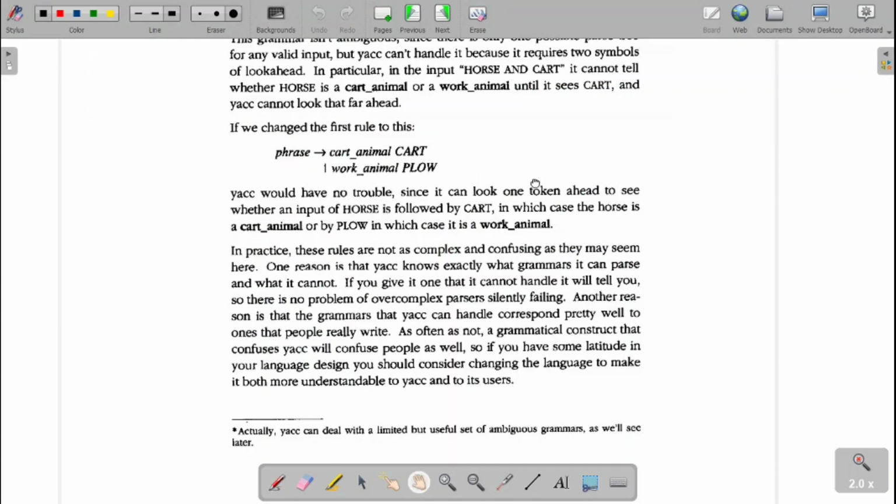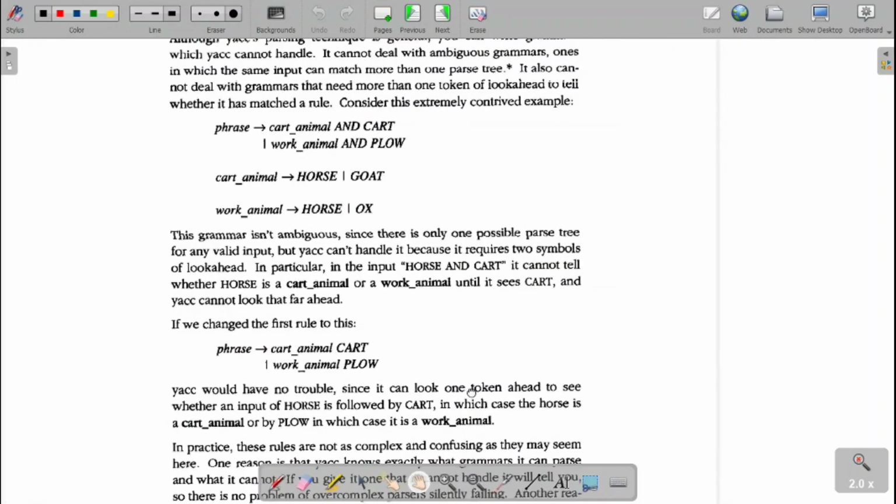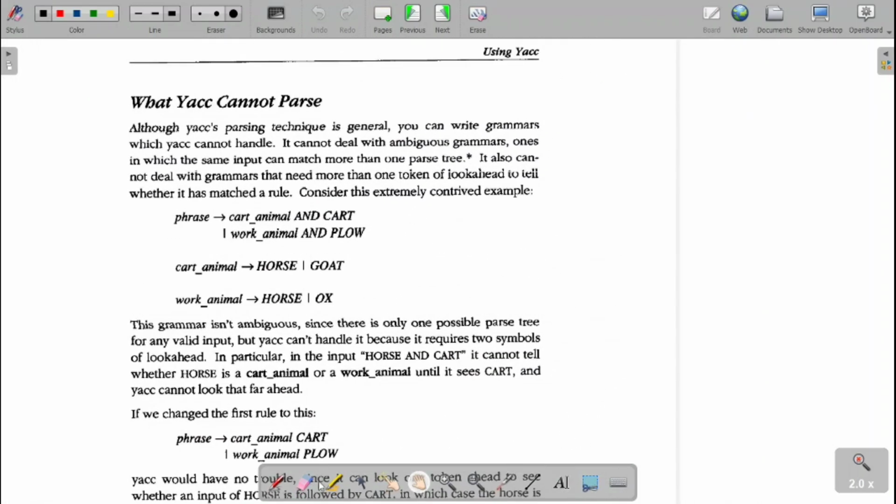To start with, Yacc: what Yacc cannot parse. Mainly, if we go to the Yacc parser, there are two limitations. The first one is that it cannot parse an ambiguous grammar.